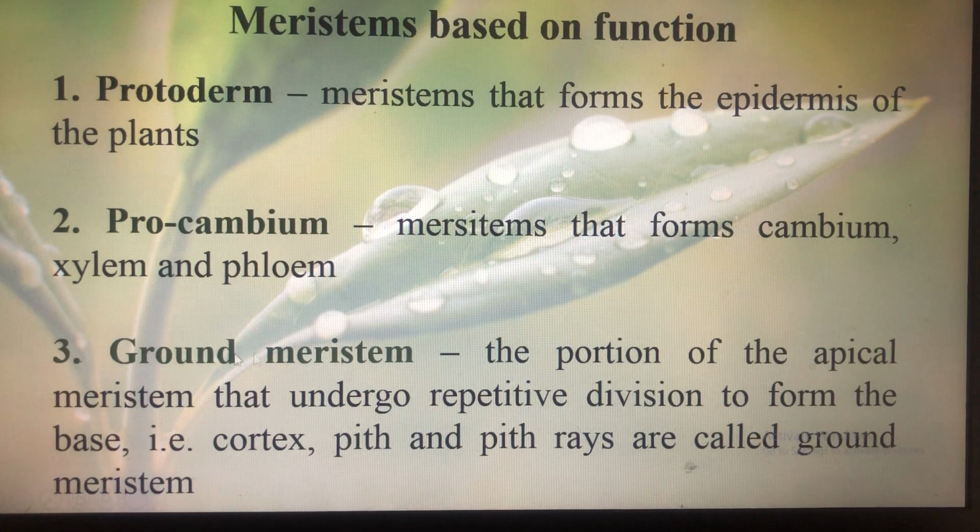Next is ground meristem. The portion of the apical meristem that undergoes repetitive division to form the base of the plant. So ground meristems are the meristematic tissue that form the base of the plant. The examples are cortex, pith, and pith rays. These are the part of ground meristem.